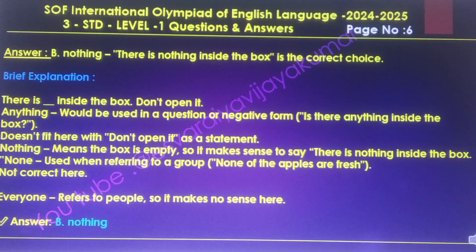Nothing means the box is empty, so it makes sense to say there is nothing inside the box. None is used when referring to a group, like "None of the apples are fresh," so it is not correct here. Everyone refers to people, so it makes no sense here. So the final answer is B, nothing.